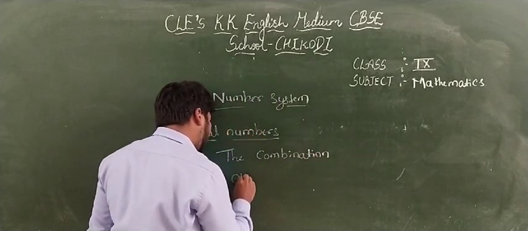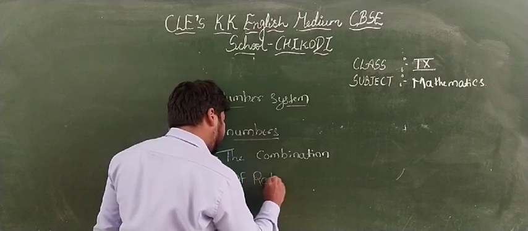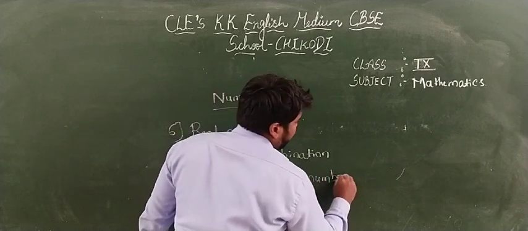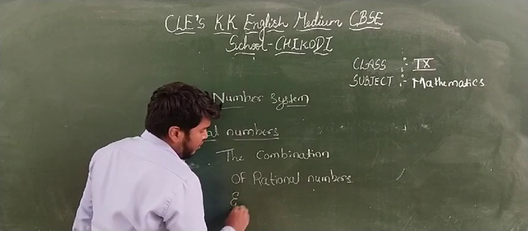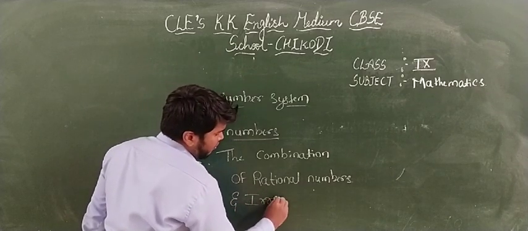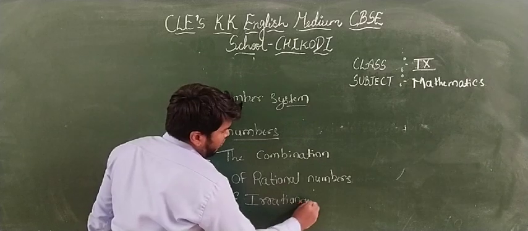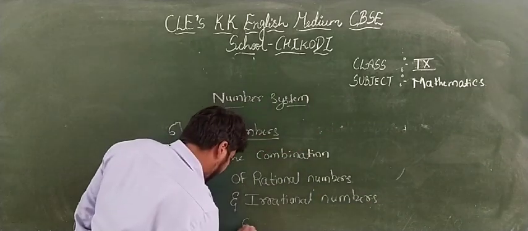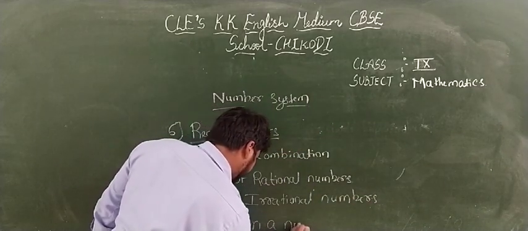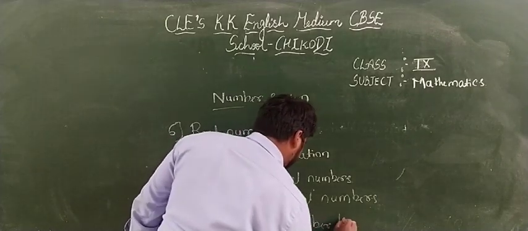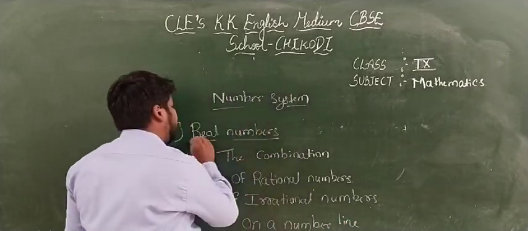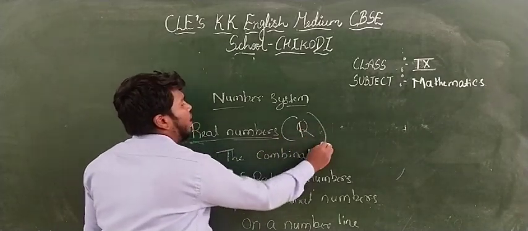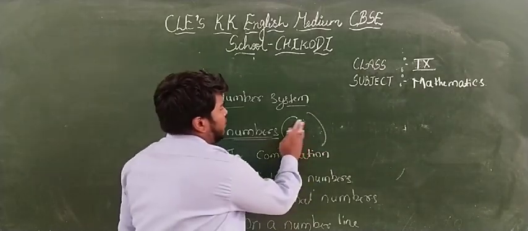The combination of rational numbers and irrational numbers on a number line is called real numbers. Real numbers are denoted by R.